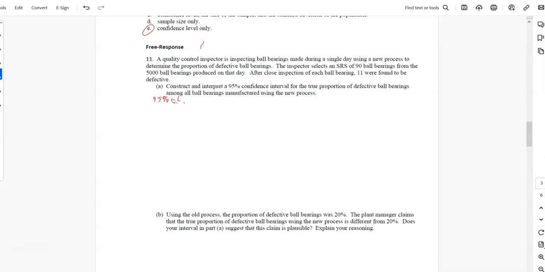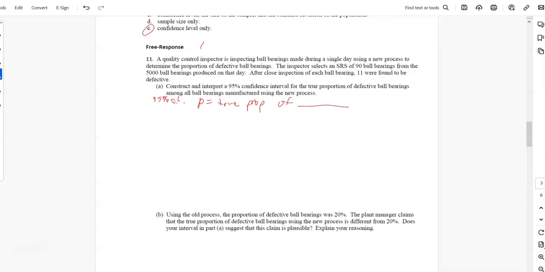So 95% confidence level, P, and not P hat. We're talking about the parameter. The true proportion of, and then you say this in context: the proportion of defective ball bearings produced that day by the process. So that's, I would say, in context. I'm not writing it all down because it's hard to write on this screen.